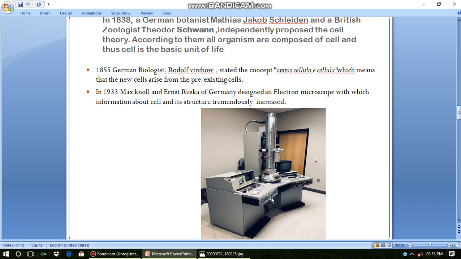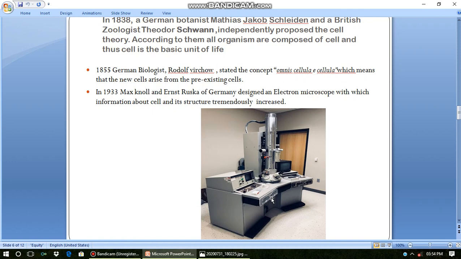In 1933, Max Knoll and Ernst Ruska, two Germans, designed the electron microscope. The electron microscope is a microscope with the help of which the internal structure of the cell is observed in a very proper manner, so that we are able to see the minute structures and composition of the cell.